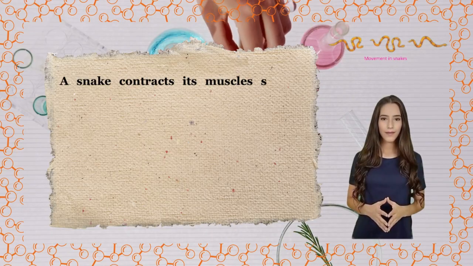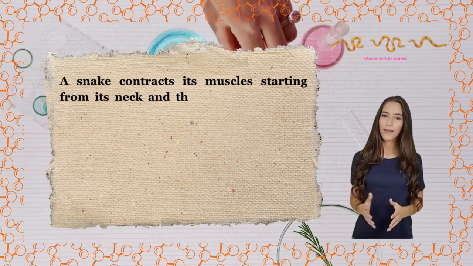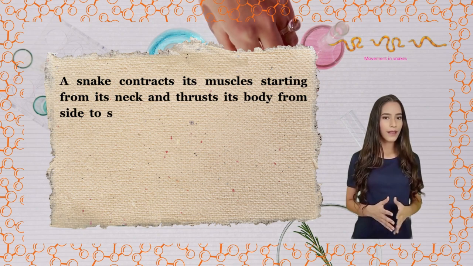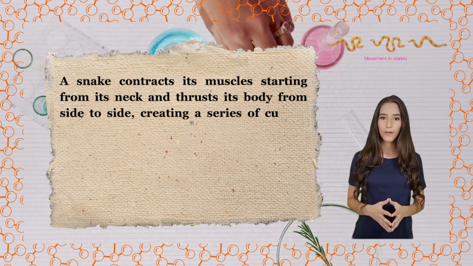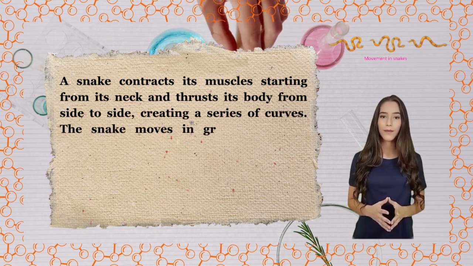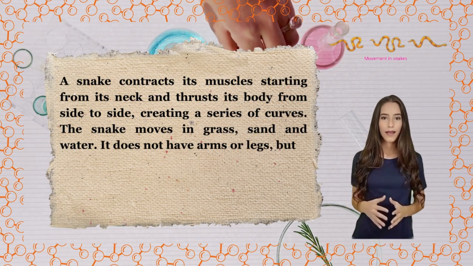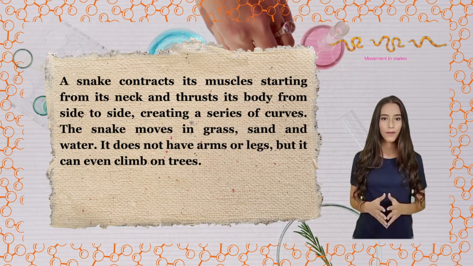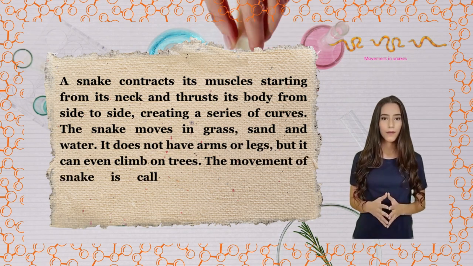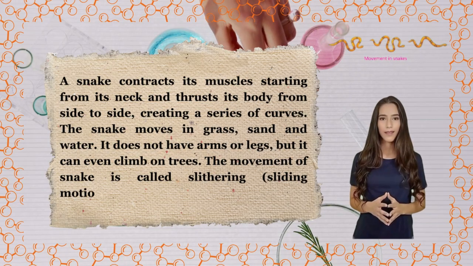A snake contracts its muscles starting from its neck and thrusts its body from side to side, creating a series of curves. The snake moves in grass, sand, and water. It does not have arms or legs, but it can even climb on trees. The movement of snake is called slithering, sliding motion.